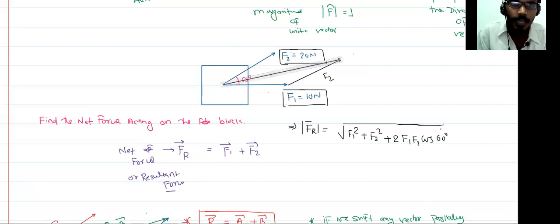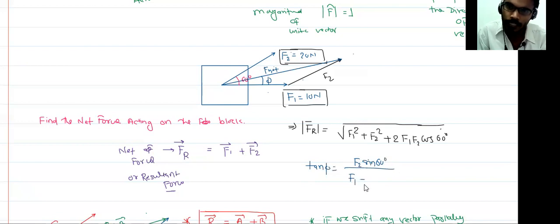That is your F net, and it makes an angle phi. So what is tan phi? Tan phi is equal to F2 sin 60 degrees upon F1 plus F2 cos 60 degrees. You put the values, you get the answer. Is there any doubt, anyone?